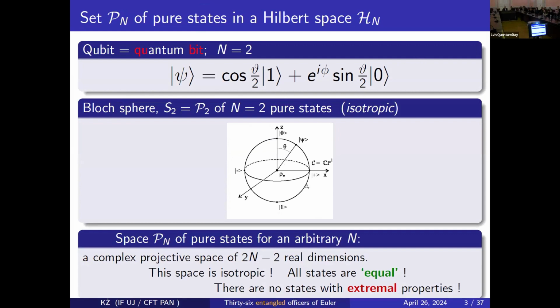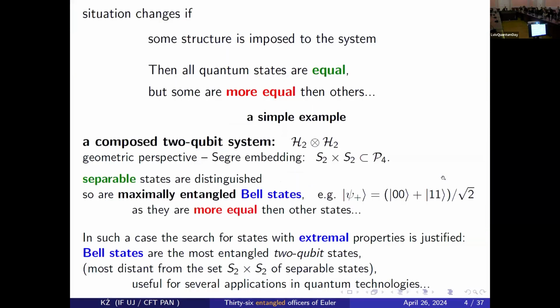There was this question yesterday, for larger dimension n, do we have analogs of the Bloch sphere? Call it Pn, the space of all pure states. It is, mathematically speaking, complex projective space, but it is isotropic. So all states are equal, like on the sphere. There are no states with extremal properties, so there is no structure, unless you impose some structure. So you can say that all quantum states are equal, but some of them are more equal than others. Maybe you know the quotation. If there is structure imposed.